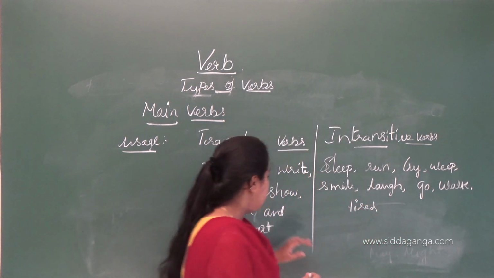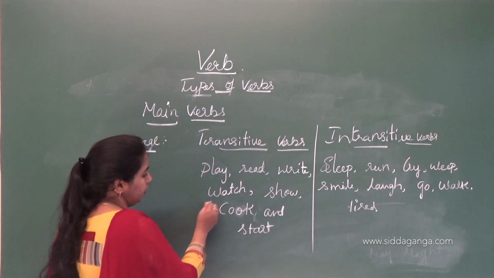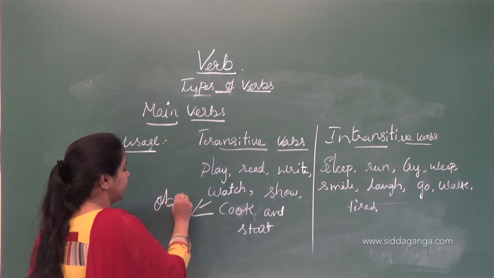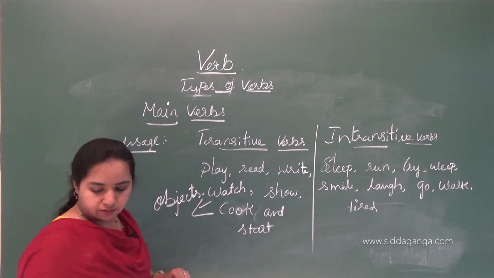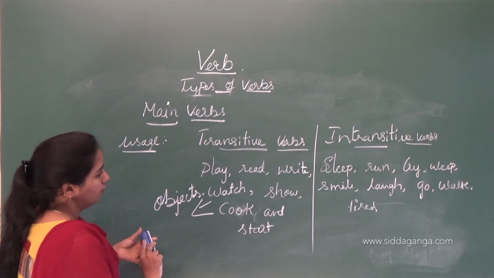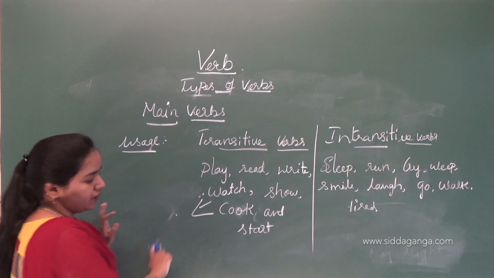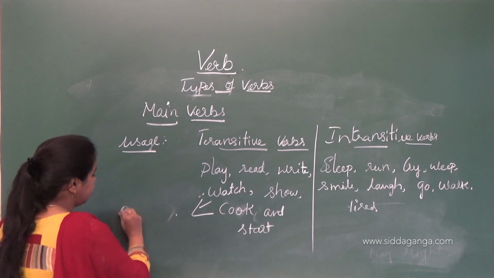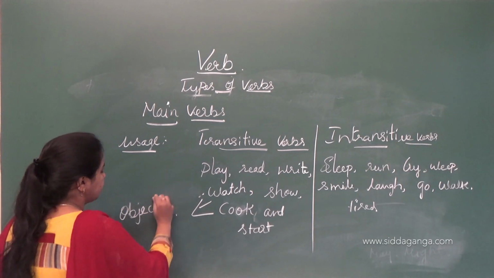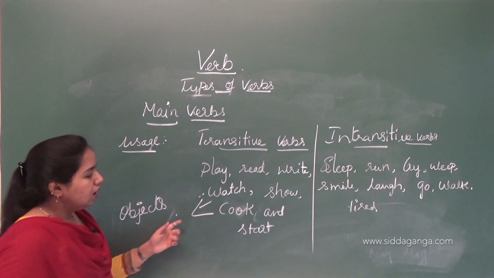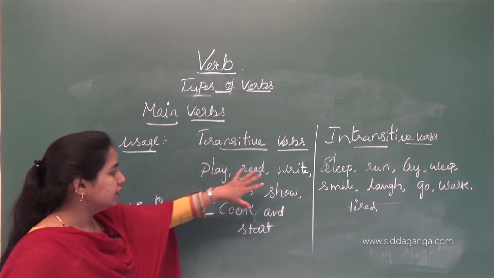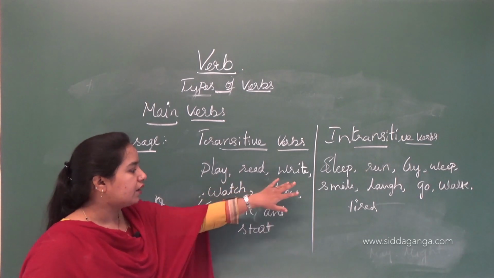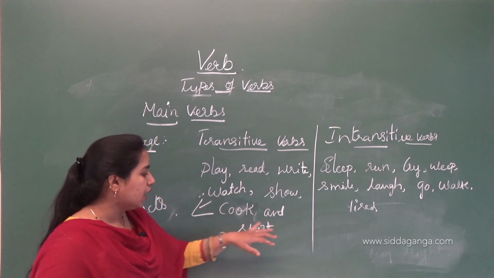So see here, an object is involved. In this action, some objects are involved. Here there are no objects involved. So those are called transitive. Here the action depends on the objects. So you can see play, read, write, watch, show, cook and start.